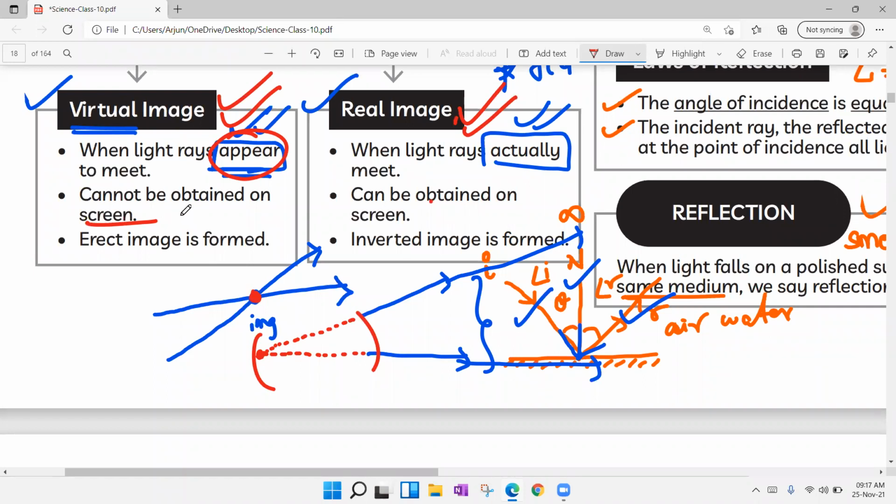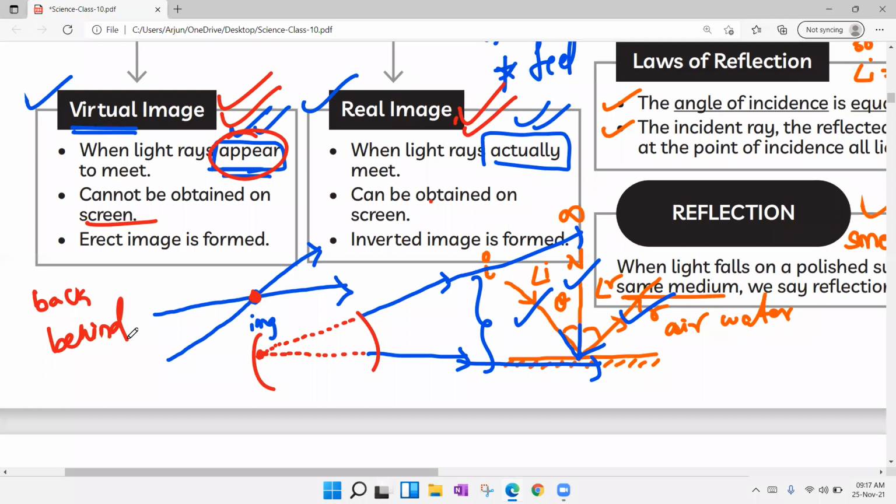Virtual images will always form on the backside of the mirror, or behind the mirror. For example, the mirrors you use in your daily life to see your face, to apply some face cream or powder, or for makeup and shaving, form only virtual images. Virtual images will always be erect. We are not talking about magnified or diminished. The concept is just erect. Definitely it will be erect.